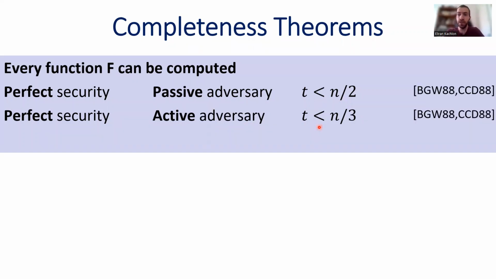Those are, of course, the results of Ben-Or, Goldwasser, and Wigderson, and of Chaum, Crépeau, and Damgård from '88. And in both cases, the bounds on T are optimal, so I cannot improve the resiliency here. In particular, there exists a function f that cannot be computed with perfect security, even against the passive adversary that corrupts exactly 1/2 of the parties. So the bounds here cannot be improved for general computation.